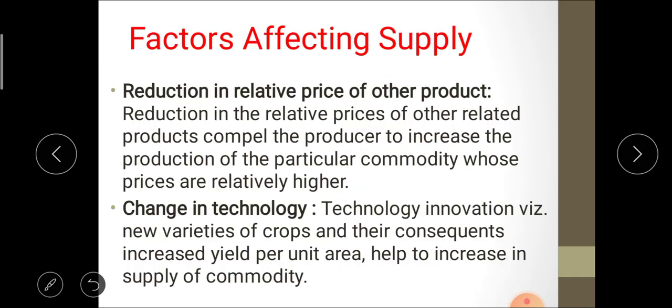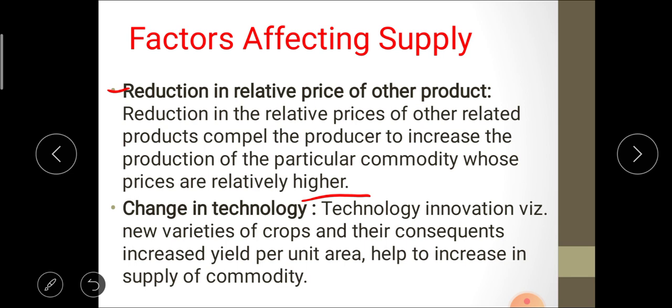Next is factors affecting supply. The first major factor is the relative prices of other related products, which is responsible for an increase or decrease in supply. Producers increase production of the commodity whose prices are relatively higher.